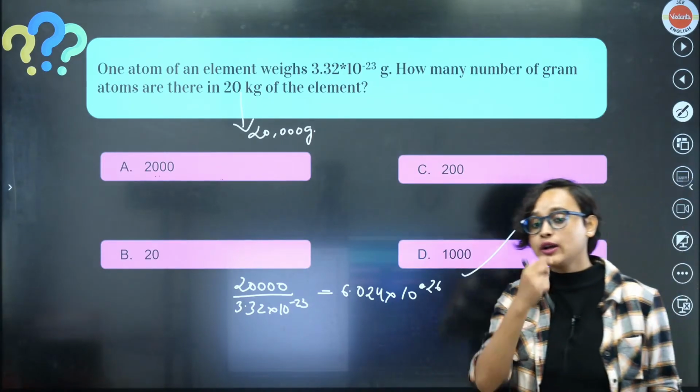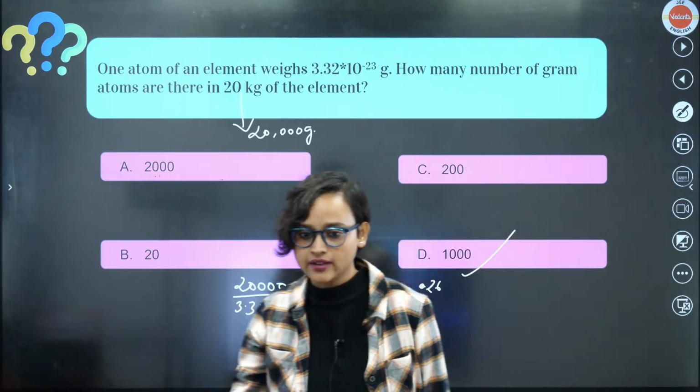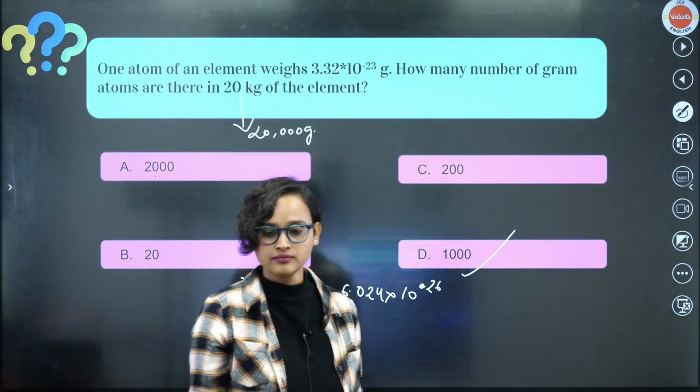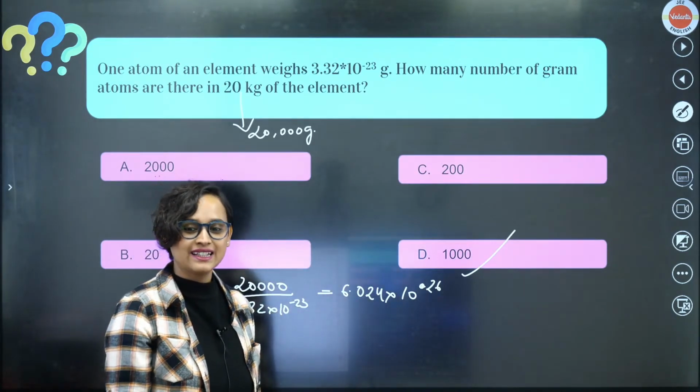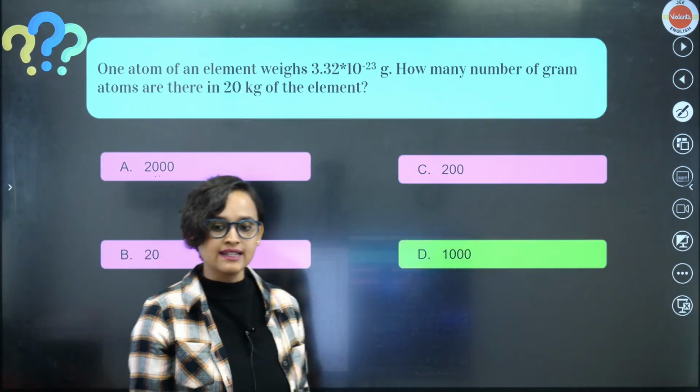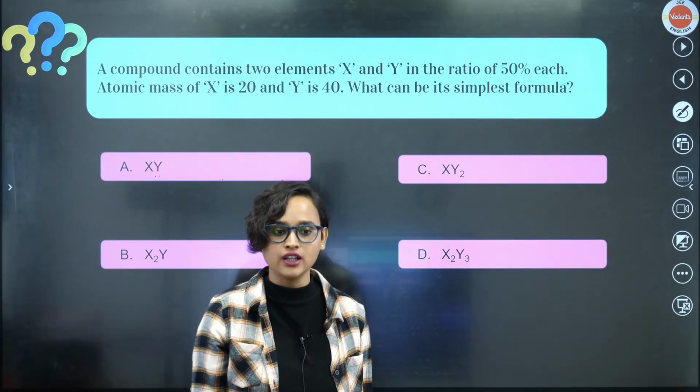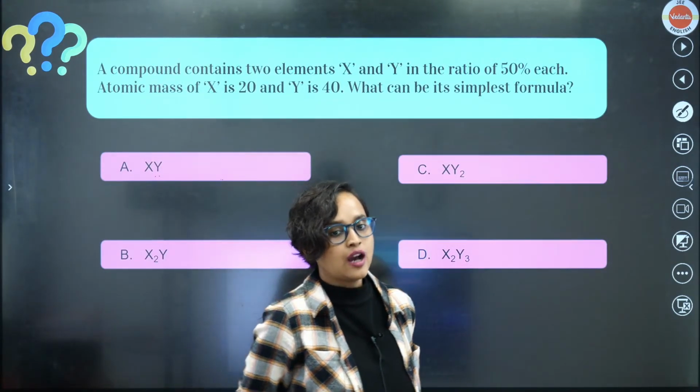Now, can I give you an assignment? Yes, this is from the MTG book only. Very good.